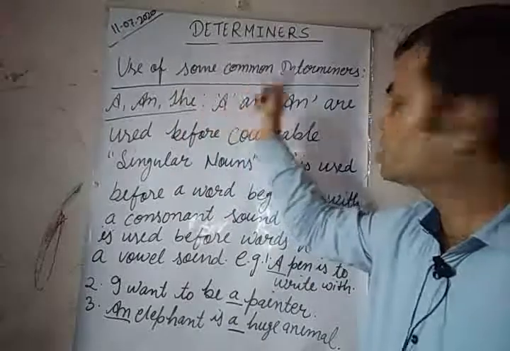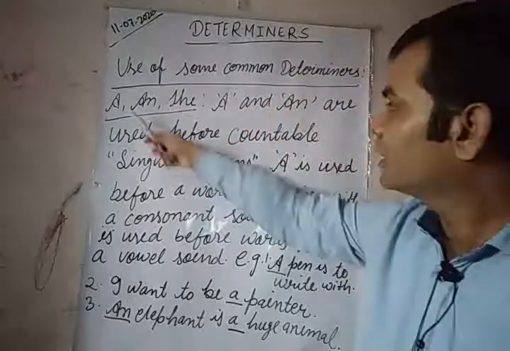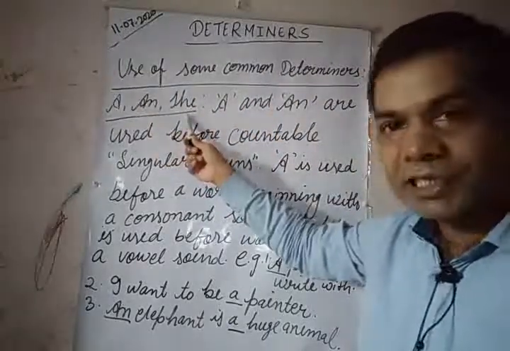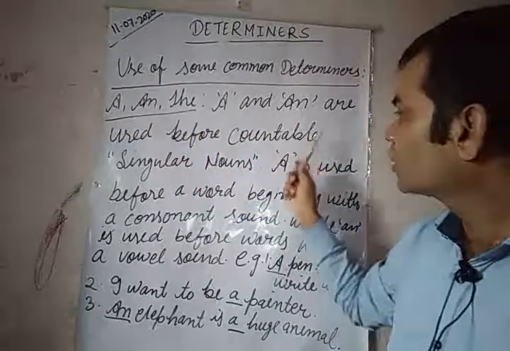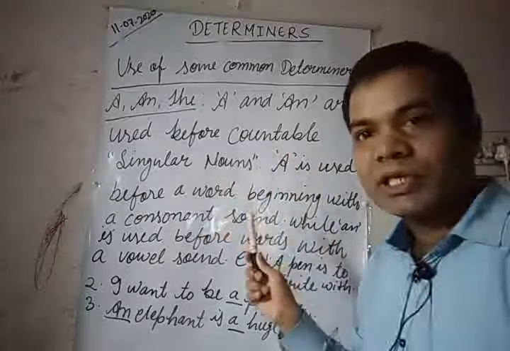Use of some common determiners: a and the. They are articles. A and an are used before countable singular nouns.